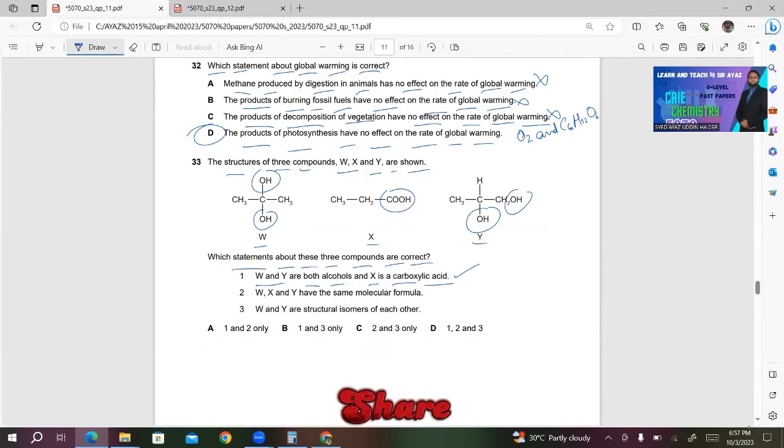Number two, W, X, and Y have the same molecular formula. Let's write the molecular formula of these compounds. For W, there are 3 carbon atoms. So I will write C3. How many hydrogen atoms? 3 plus 3, 6, 7, 8, H8, oxygen, O2. Molecular formula of X, 3 carbon, right? C3, H3 plus 2, 5, 6, H6, and O2. So this is not the same molecular formula. So no need to do the working for Y. So this is incorrect statement. So automatically we are left with only one statement.